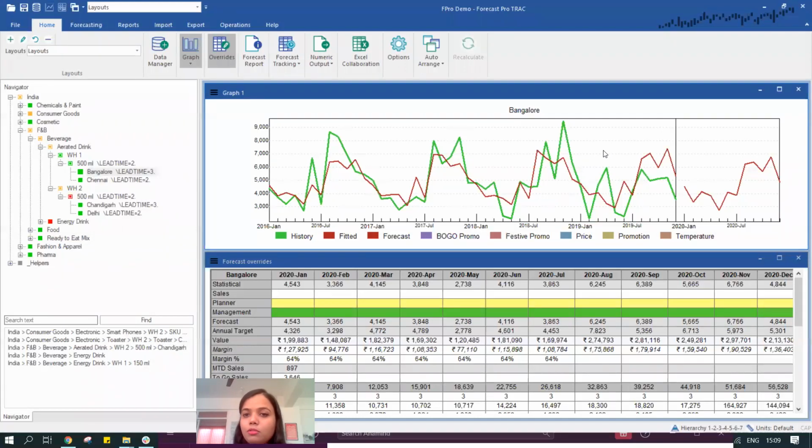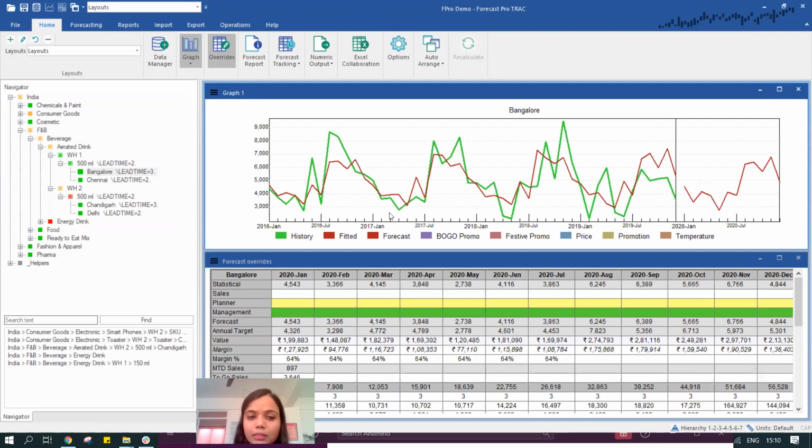I do not have to use the very basic methods of last few months moving averages to determine the sale of forward period. That is giving me a full 12 months of forecast on a rolling basis with seasonality as one of the key impact parameters.